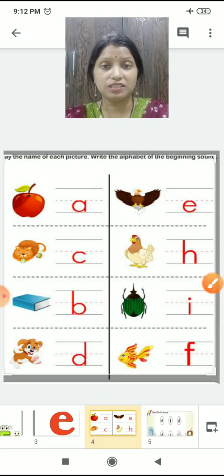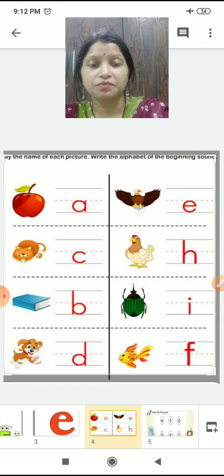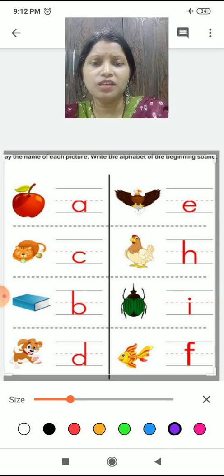This is a beginning sound. We will read some beginning sounds. Now children, tell me, what is this?